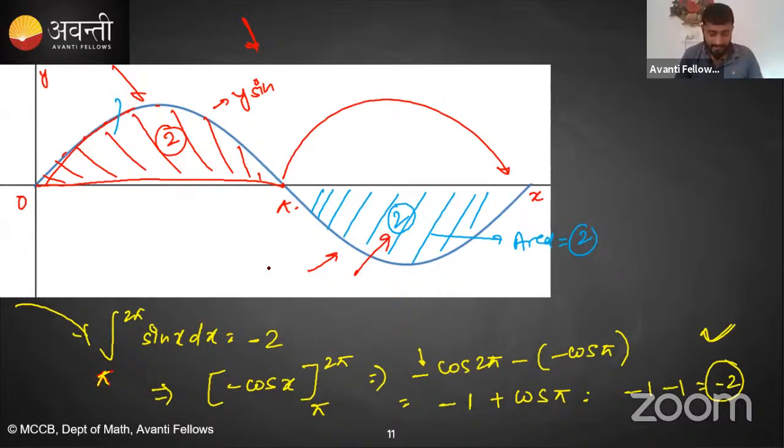So my point is, if you know the area of this shaded region is 2, and it is lying below the x-axis, then if I talk about the definite integration of sin x from pi to 2 pi, your answer will be minus times of this area. Why? Because it's lying below the x-axis. Is it clear? Okay. Shall we move to the next one? Clear? Okay.